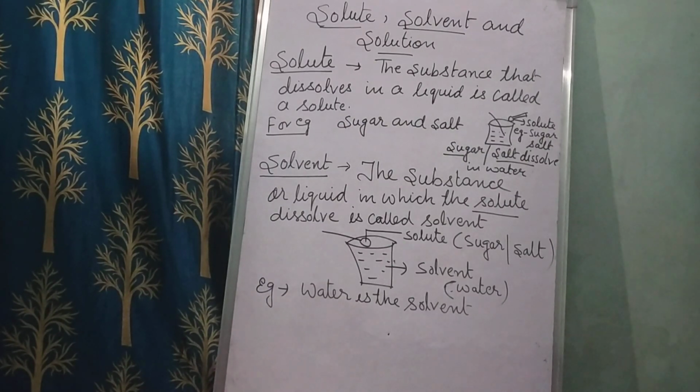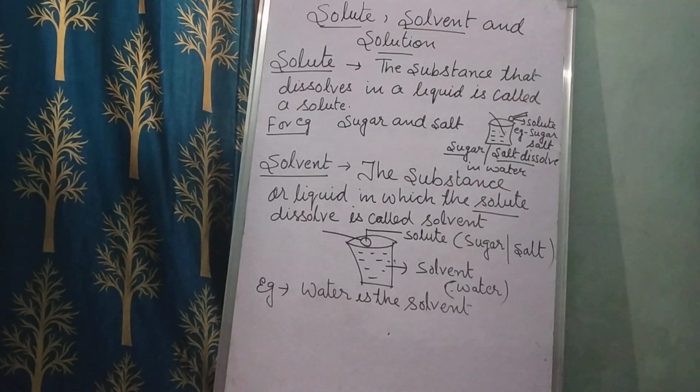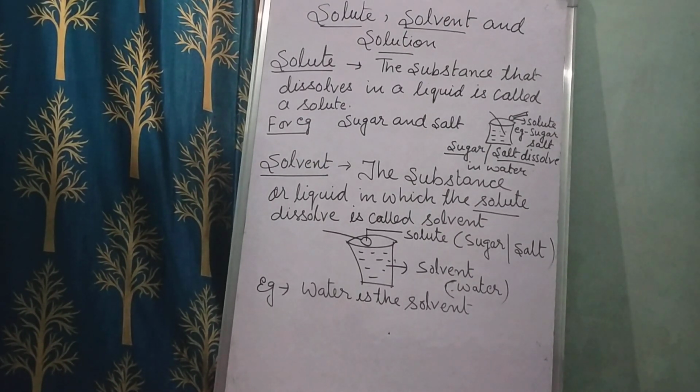This sugar and salt will dissolve in water. Water is a liquid, so the sugar and salt will dissolve in a liquid. The substance that dissolves in a liquid is called a solute.